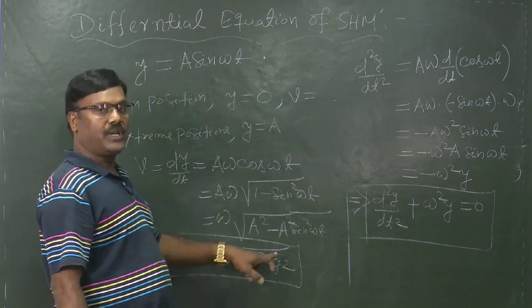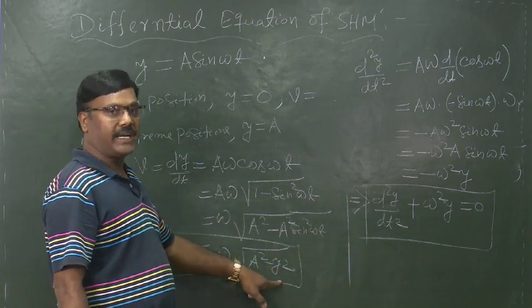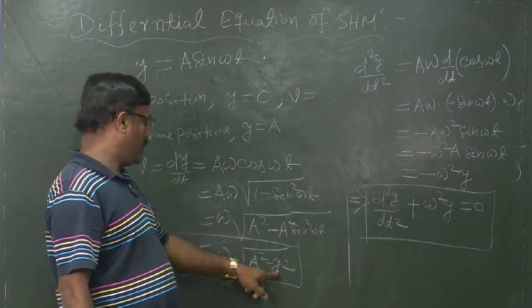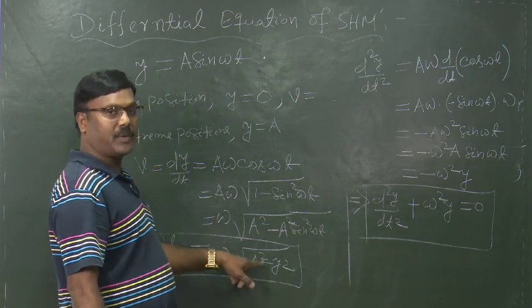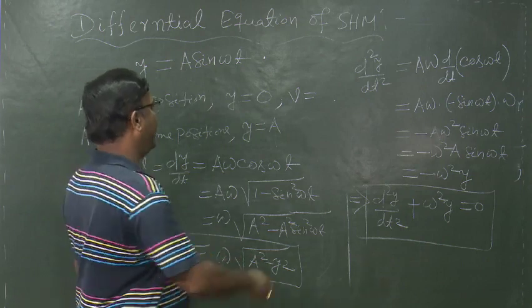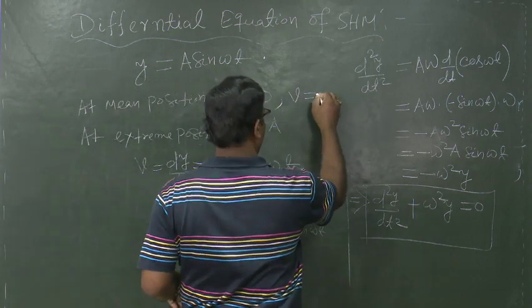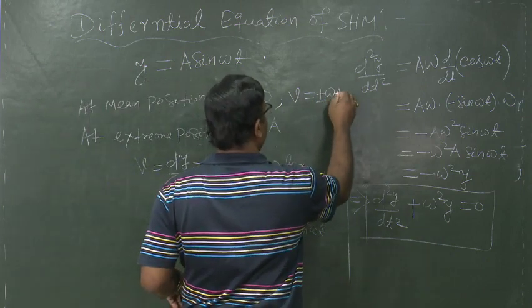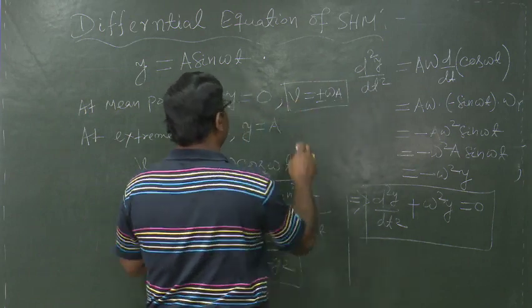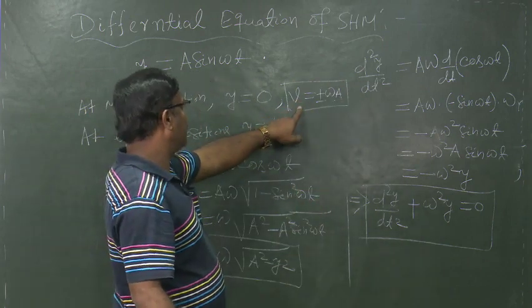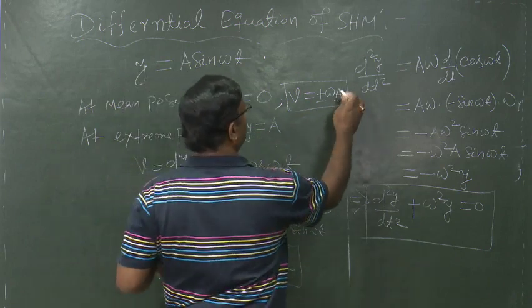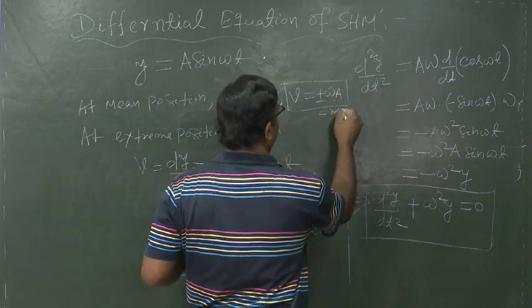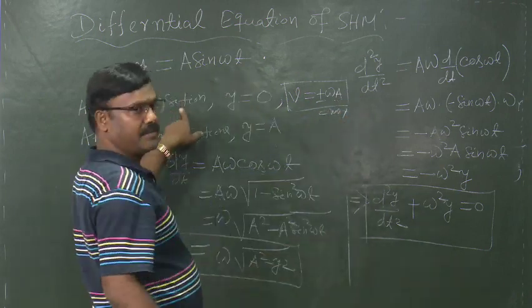Omega into root over of a square minus y square, but at the mean position y is 0. So, this becomes as omega into root over of a square, which is omega a. v is equal to plus minus omega a. That means velocity is maximum at the mean position.